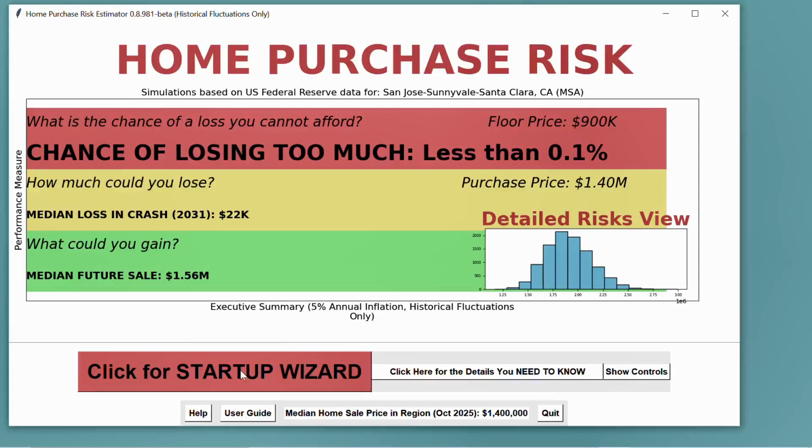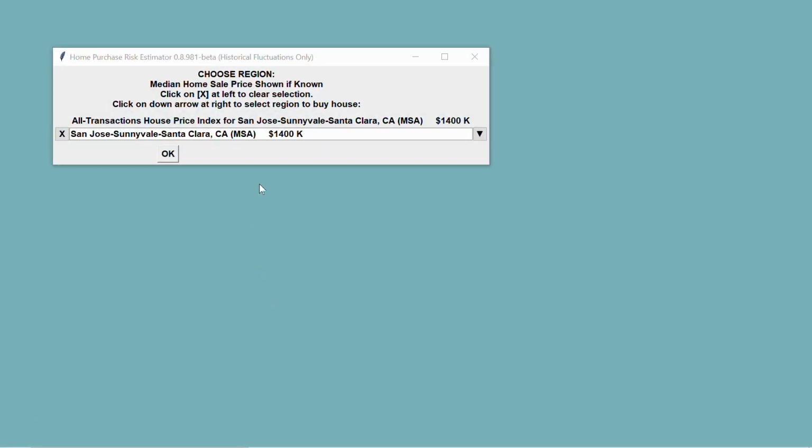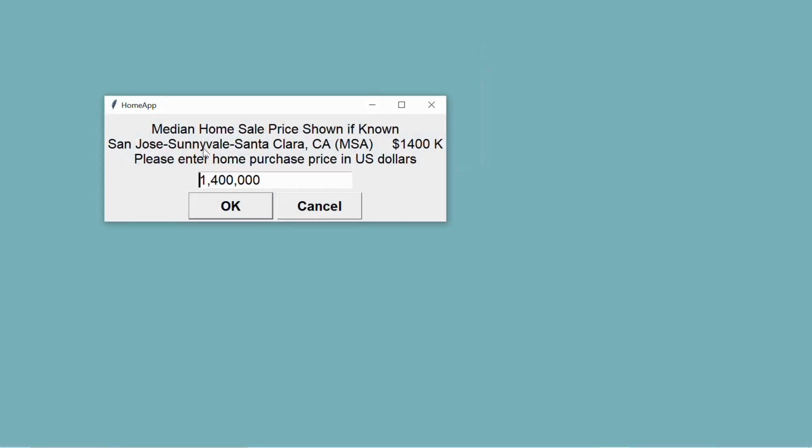HomeApp starts with a simple step-by-step startup wizard. The wizard walks through the entire process of analyzing a home purchase, sale, decision, or a decision to simply hold on to your home you already have. First step is to select the geographical region. This is the expensive Silicon Valley region.